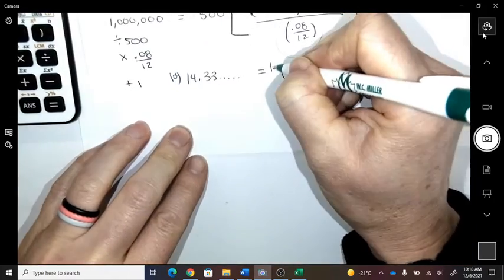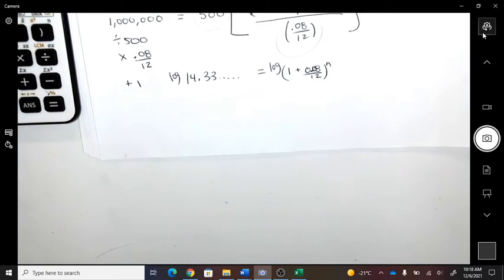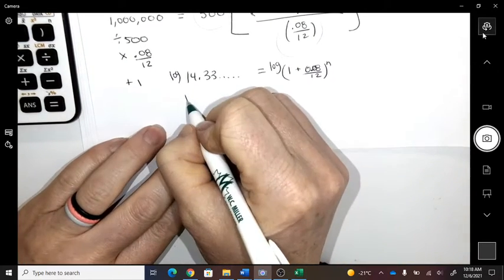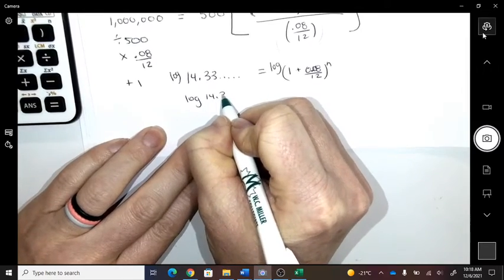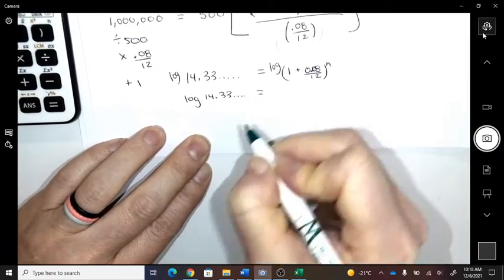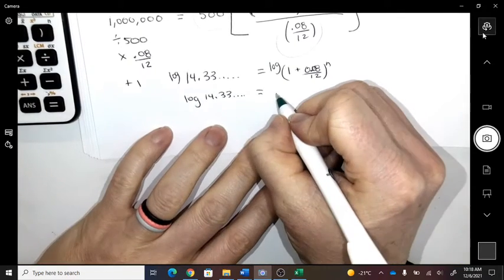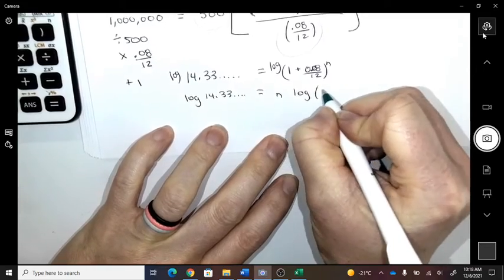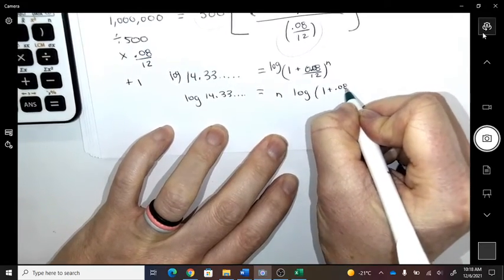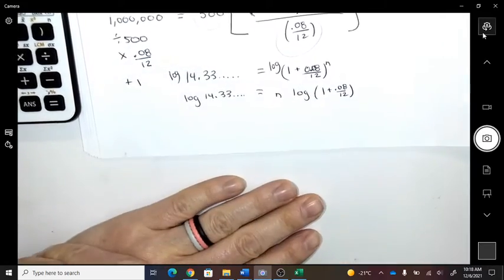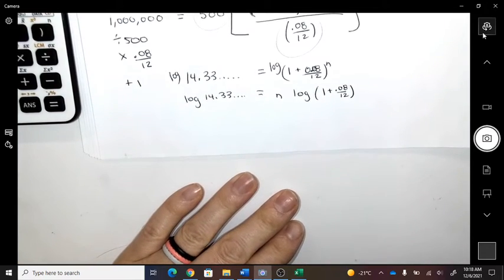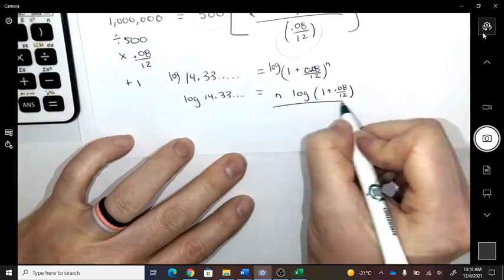I'm going to log both sides. Now we can activate our log rules, which say exponents can become coefficient multipliers. Okay, and now I'm going to isolate n.